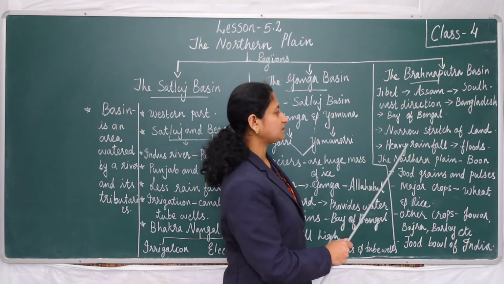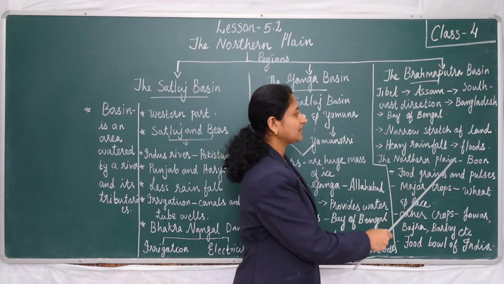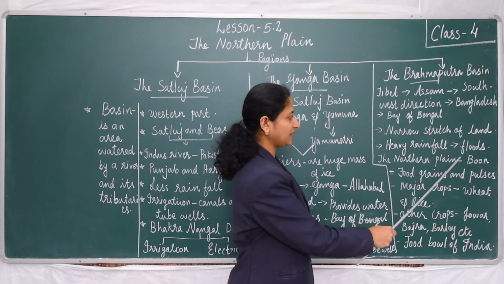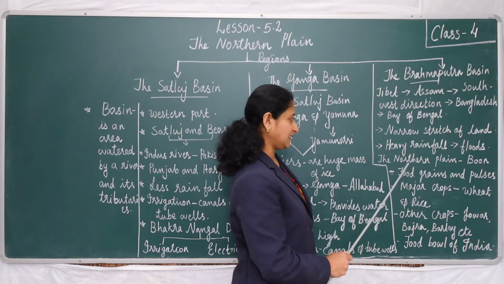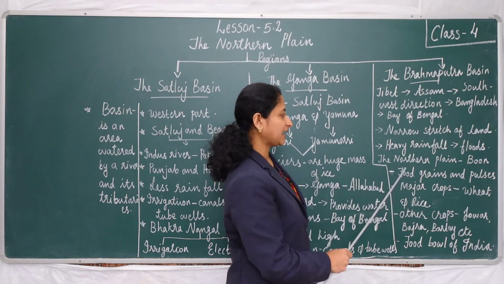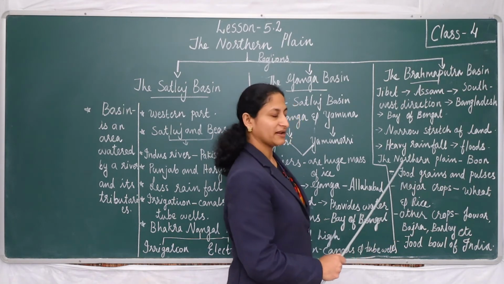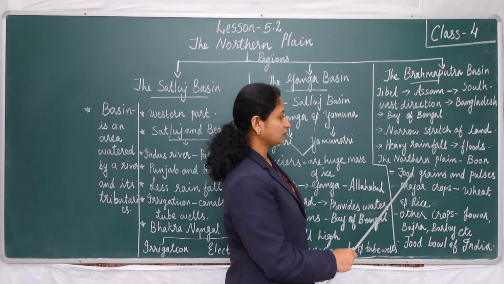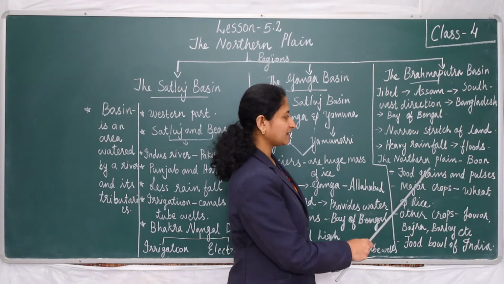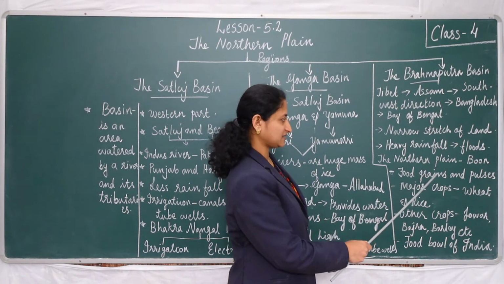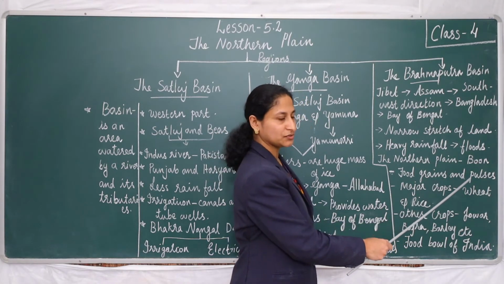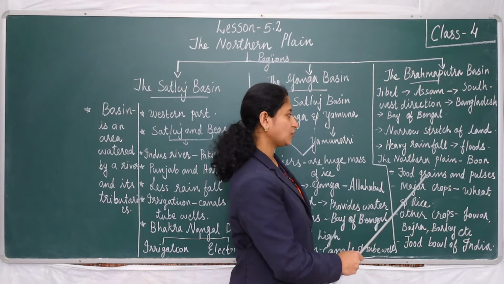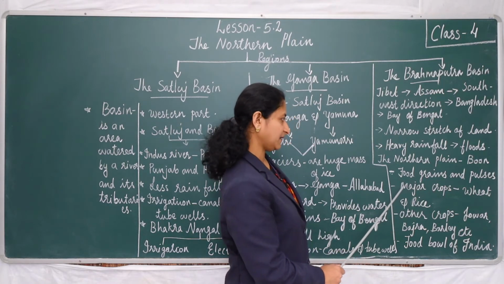Then the northern plain is also called the boon to our country. Boon means the northern plain is a blessing to our country because lots of food grains and pulses are grown in this region. Food grains like wheat, rice, corn, etc. and pulses like urad, masoor, etc. are grown widely in the northern plain.